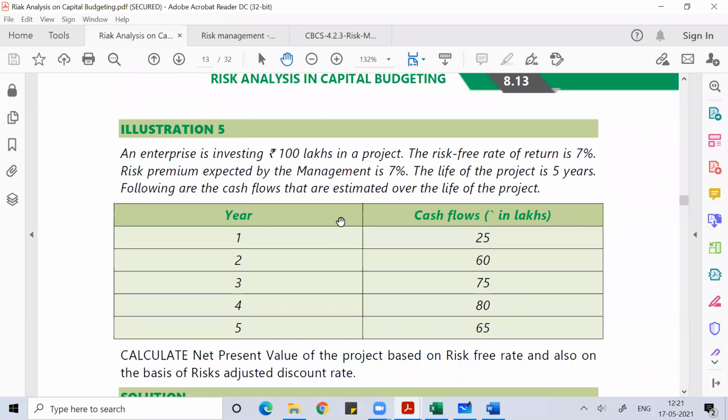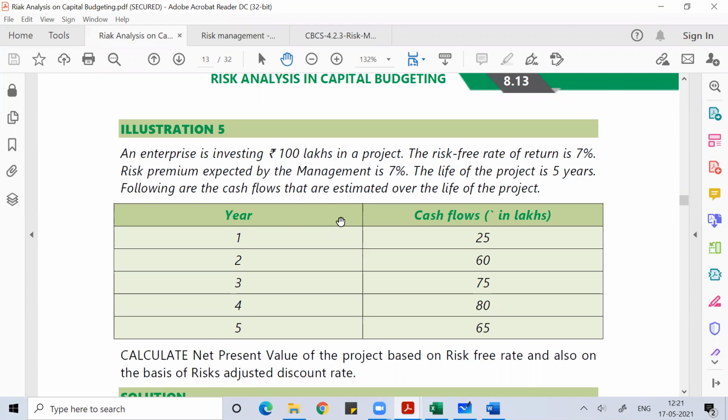You can see this example. Suppose there's an enterprise which is investing 100 lakh rupees in a project where the risk-free rate of return is 7% and the risk premium expected by the management is 7%. The life of the project is 5 years. Following are the cash flows. You can see these cash flows, which you expect to generate in the different years of the project, where the life of the project is 5 years.